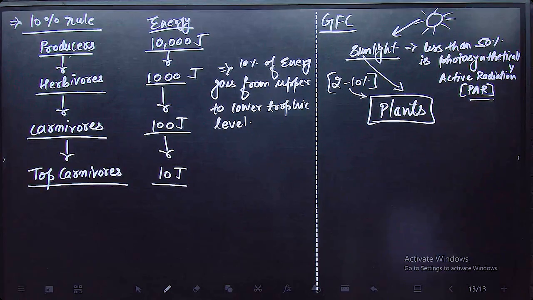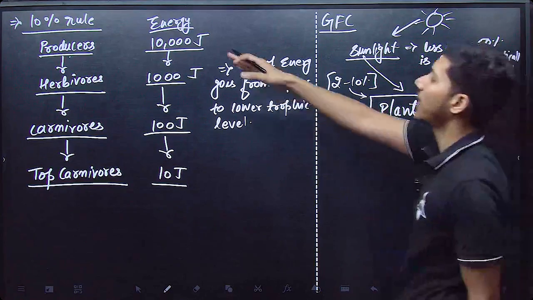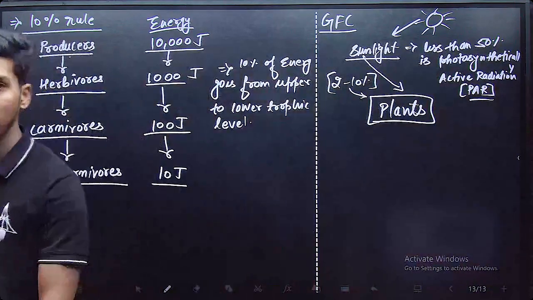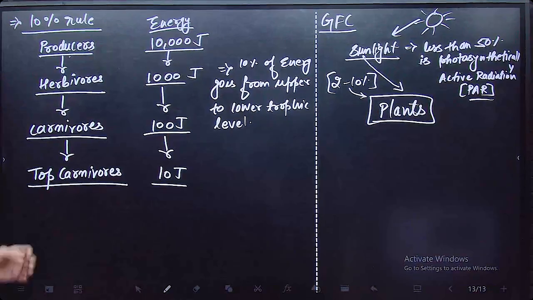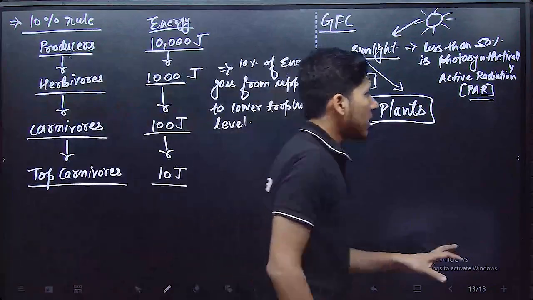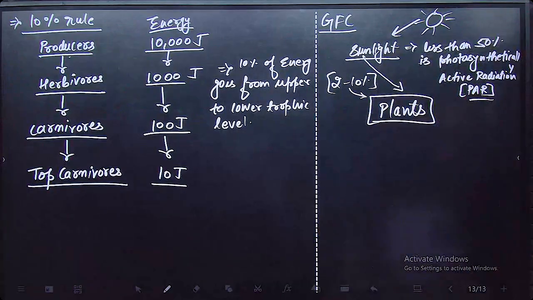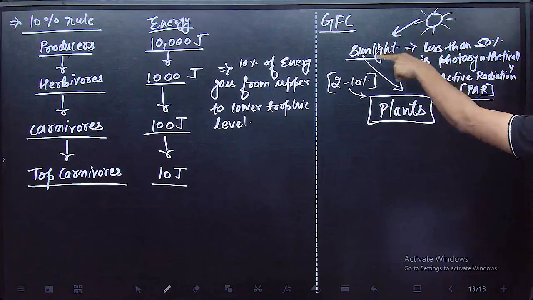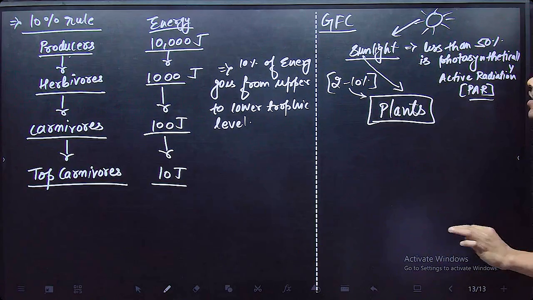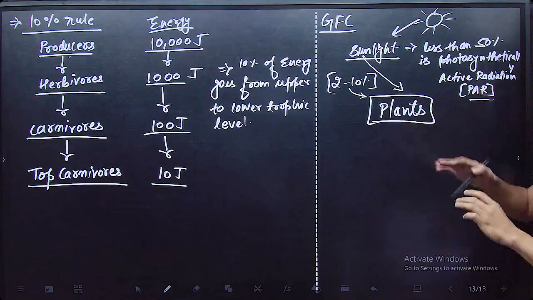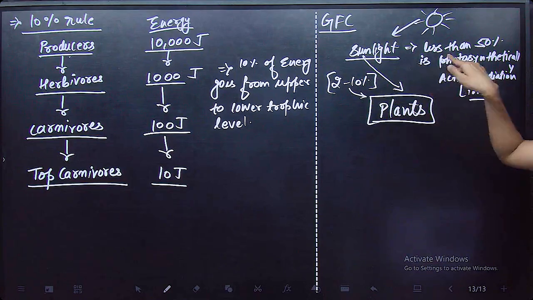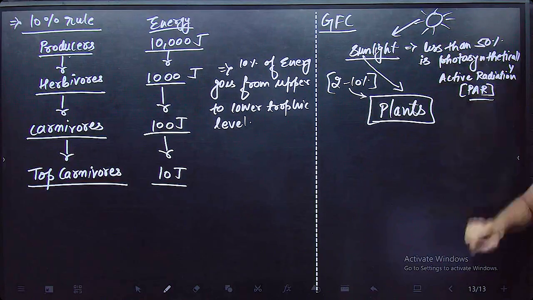Yes, 90% is used at every trophic level and 10% is given to the next trophic level. Clear? So this thing that I wanted to tell you, what was the thing? That not all sunlight is used by plant for photosynthesis. Only a very small amount is used, 2 to 10% of the photosynthetically active radiation, which is 50% of the incident sunlight. Clear?